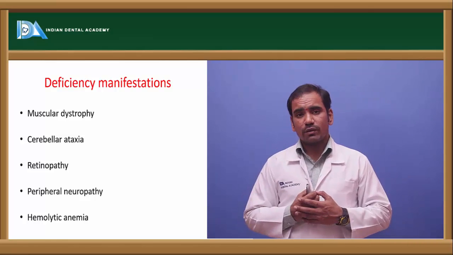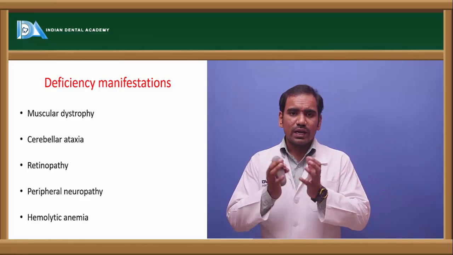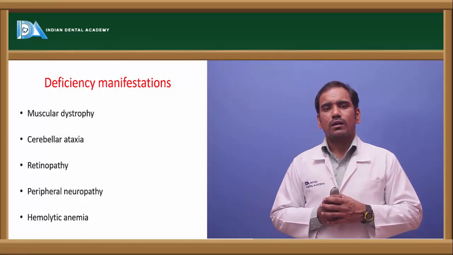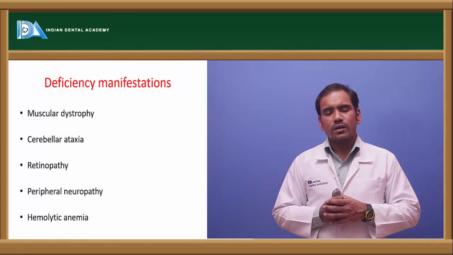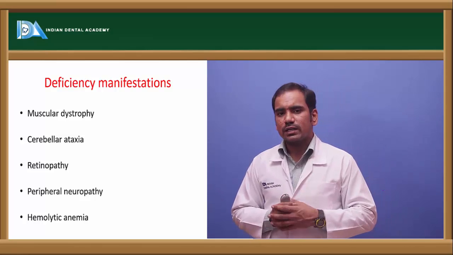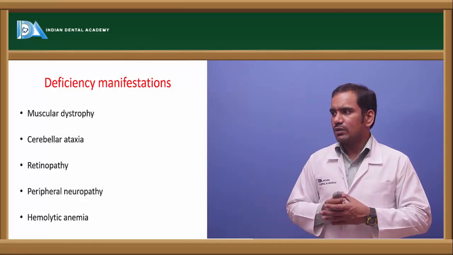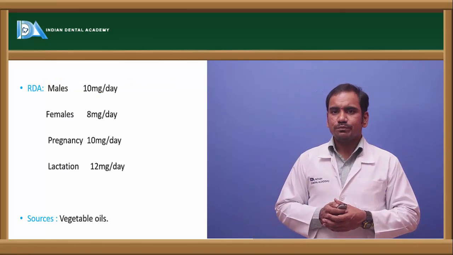Apart from that, you can see peripheral neuropathy and hemolytic anemia. When free radicals accumulate in the erythrocytes, those erythrocytes are damaged by the free radicals whenever there is deficiency of vitamin E. So it leads to a condition called hemolytic anemia. These are the deficiency manifestations of vitamin E.